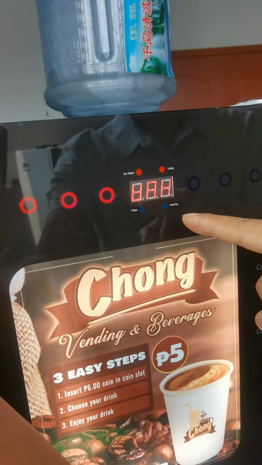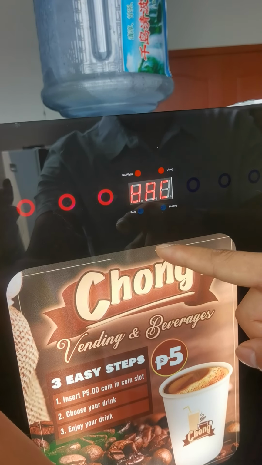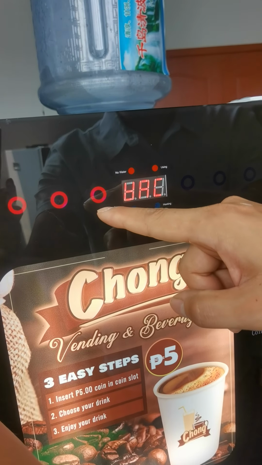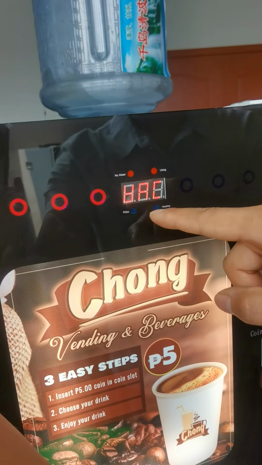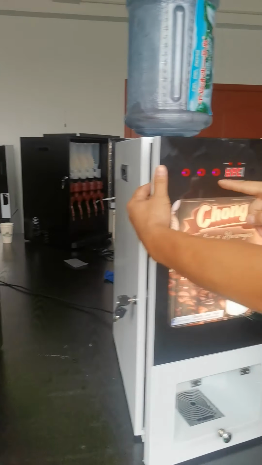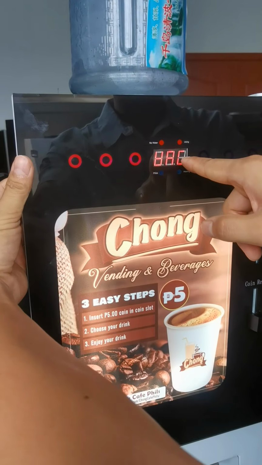Then for the drinks setting, this is for the cold drinks, but normally we have the 3 hot drinks now. The cold one is another model, this one. We have 3 for the cold, but this is 3 hot. We also don't need to set this one.